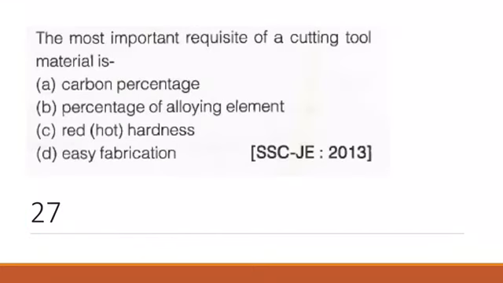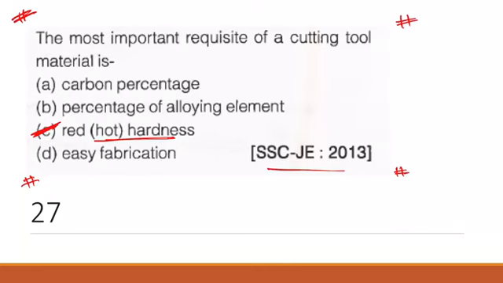Now the next question, the most important requisite of a cutting tool material is. This is a very important question with respect to various examinations, and this was asked in SSC JE 2013. The most important requisite of a cutting tool material is. The correct answer is C, red hot hardness.